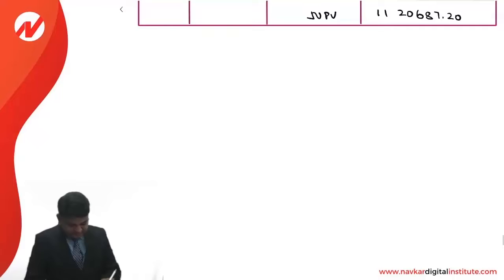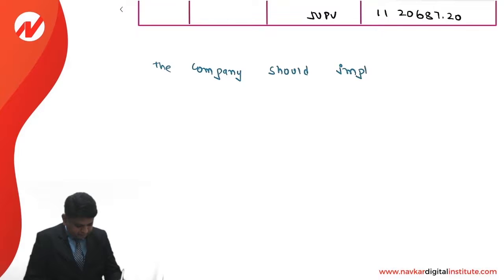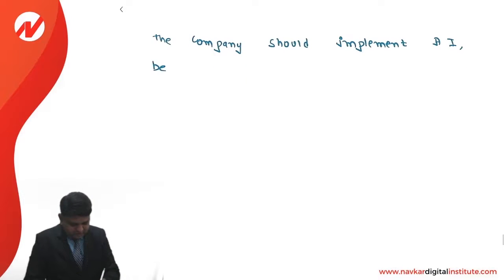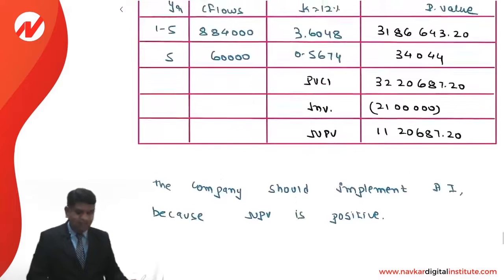So write down the final answer: the company should implement AI, comma, because NPV is positive. This is the way we can write the answer.